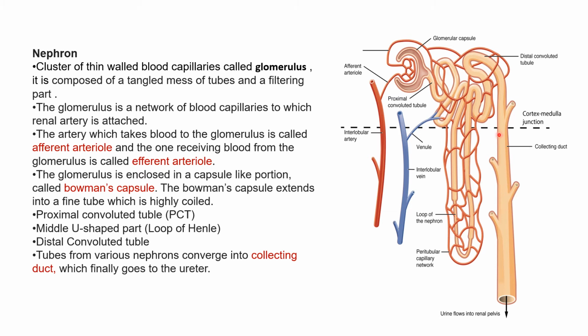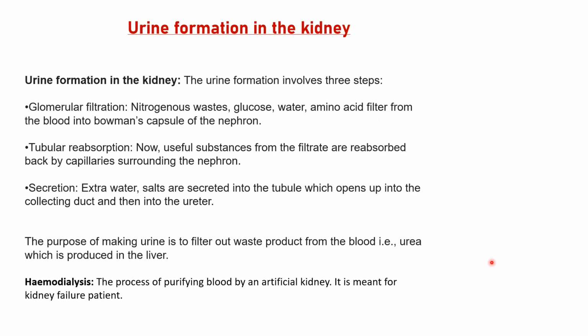So there are millions of nephrons in one kidney, and all these collecting ducts collect urine together and then pour the urine out from the kidney to ureter. This is how the urine is formed in nephron. Urine formation in kidney. I have already told you the urine formation in kidney. Let's revise one more time.